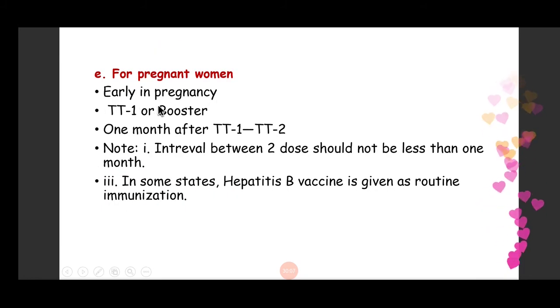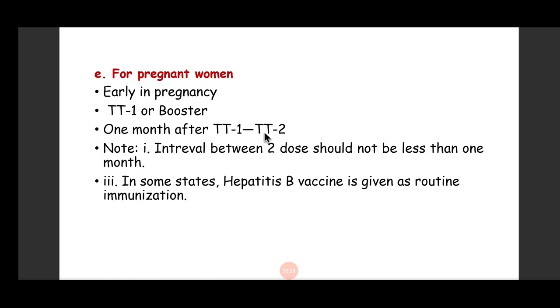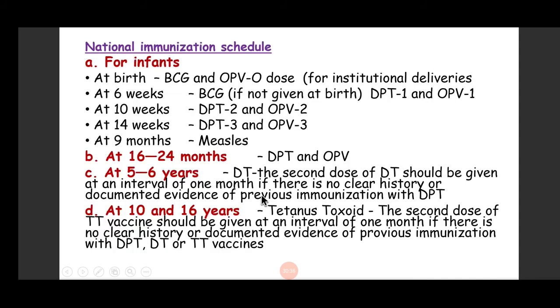For pregnant ladies in early pregnancy, we give the first dose of TT, and if they are already immunized, we give them a booster dose, and after 1 month we give another dose of tetanus toxoid. We give 2 doses of tetanus toxoid for pregnant ladies. This is the Indian National Immunization Schedule, and in some states, for example Delhi, hepatitis B vaccination is also given as routine immunization, with DPT and OPV in 3 doses, just like here, at 6 weeks, 10 weeks, and 14 weeks.